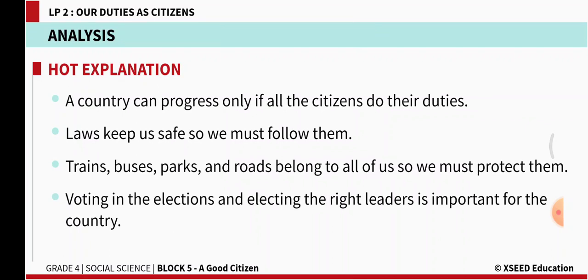Laws keep us safe, so we must follow them. All of us should obey the law because it keeps us safe. Trains, buses, parks and roads belong to all of us, so we must protect them. Voting in the elections and electing the right leaders is important for the country.